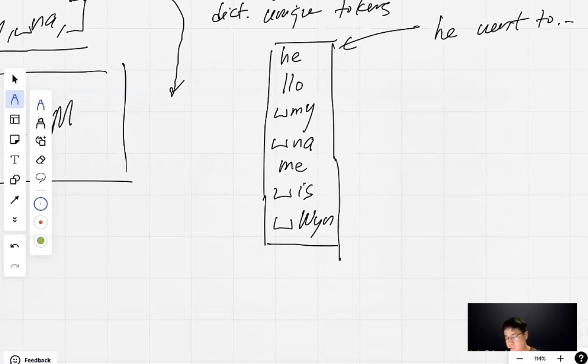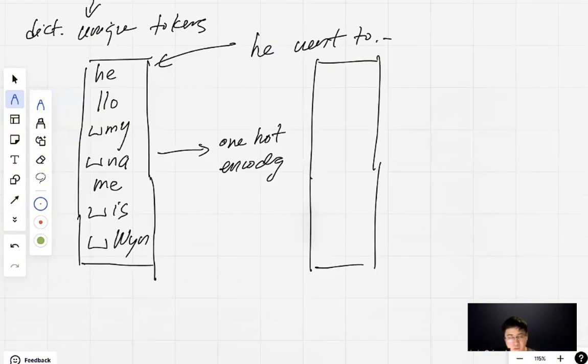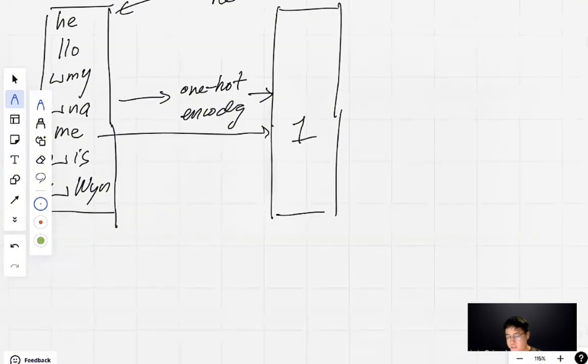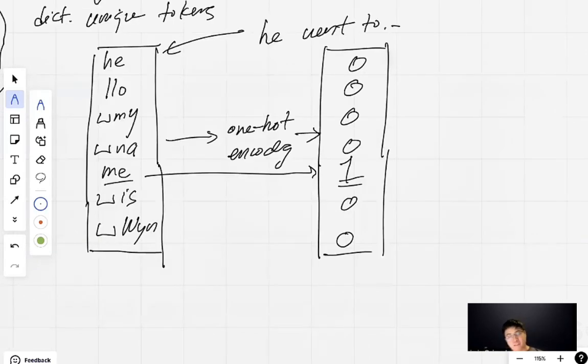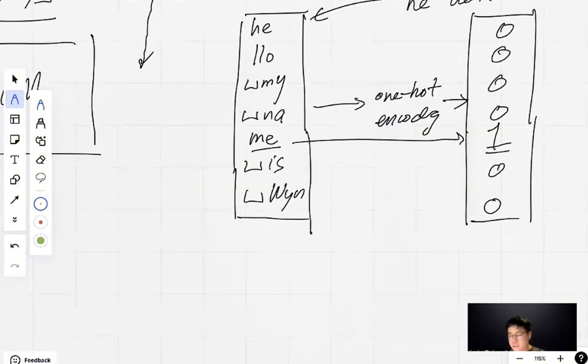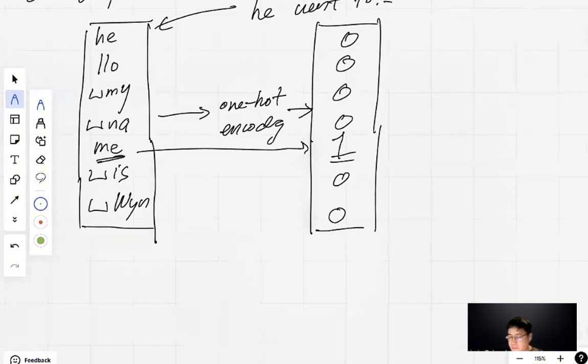Ang tawag doon, one-hot encoding. One-hot encoding. Neural networks work in terms of numbers. They don't interpret the text directly. Kailangan i-convert mo siya into a number. Everything is number. First, one-hot encoding ang is yung next word one. Because yung next word is me, right? Me. Then all others are 0, 0, 0, 0, 0, 0, 0. This tells the neural network that the next word should be me. For all targets na predict ng neural network, one-hot encoded siya. You're training the neural network to predict actually not me, but rather this